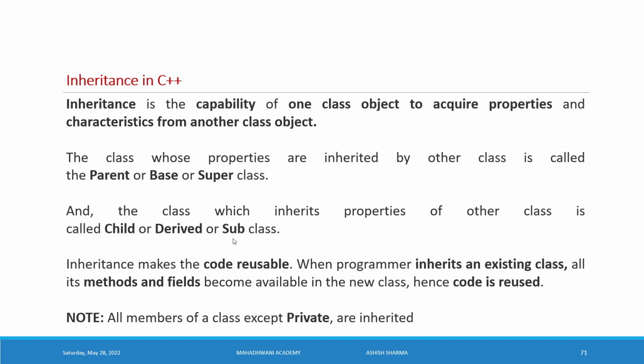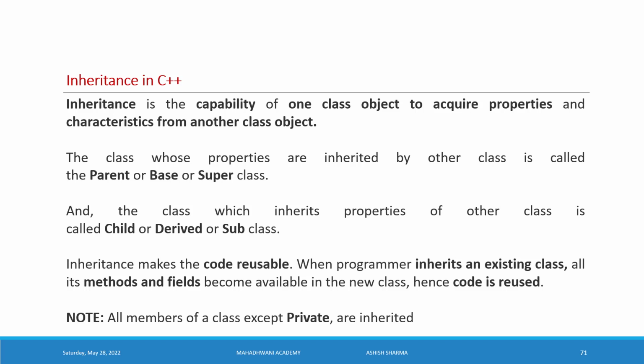So here we can understand the parent class is only giving, and the child class is taking. The child has taken the properties from the parent class. The parent class never takes properties from the child class. It is one-way communication. The parent class is only giving.